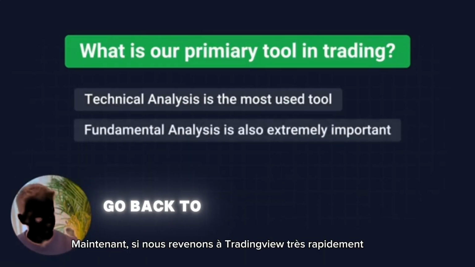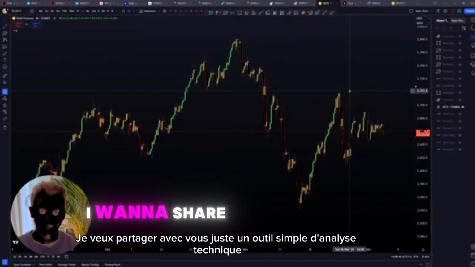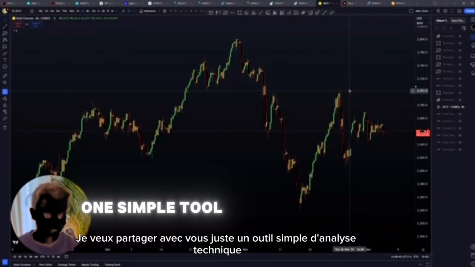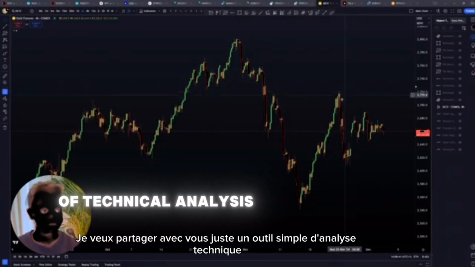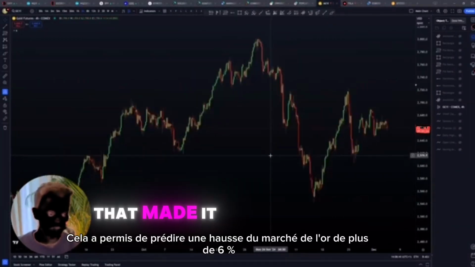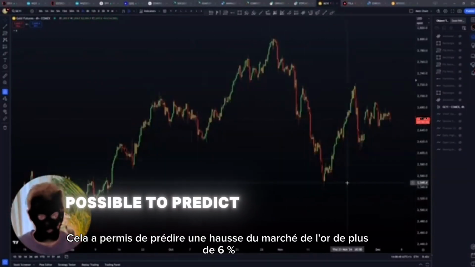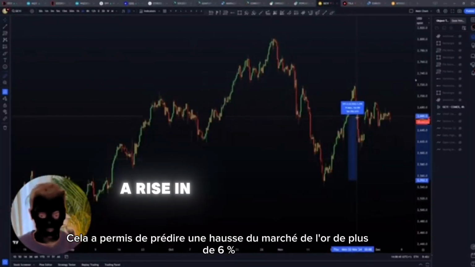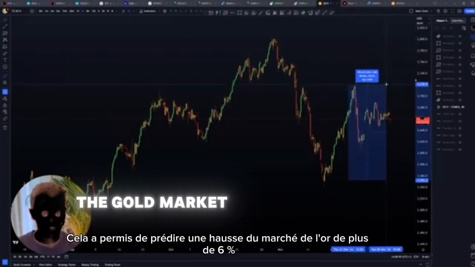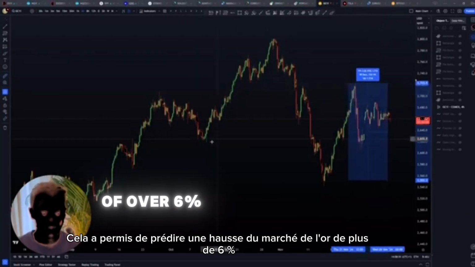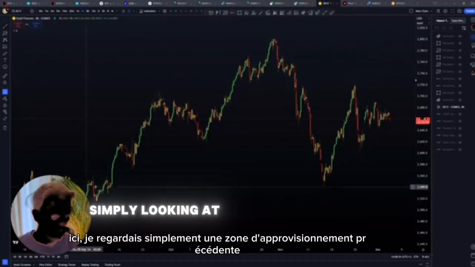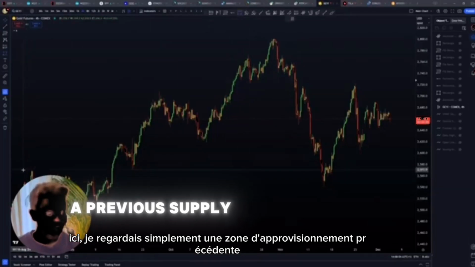Now, if we go back to TradingView real quick, I want to share with you just one simple tool of technical analysis that made it possible to predict a rise in the gold market of over 6%. Here I was simply looking at a previous supply zone.